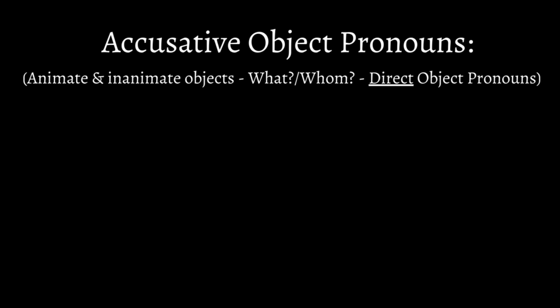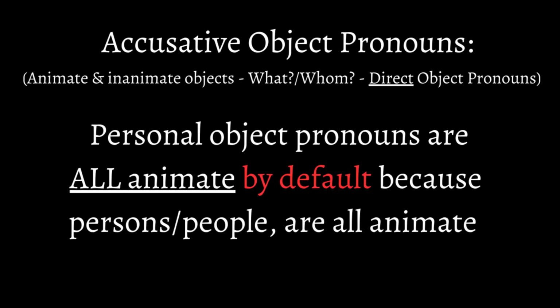Here, we have object pronouns in the accusative, and when compared to English, they answer what and whom and work with objects. So in this case, all object pronouns are direct. Also, considering that the accusative works with animate and inanimate objects, personal object pronouns are all animate by default, because persons, or people, are all animate, which is why there is no separation of inanimate objects.